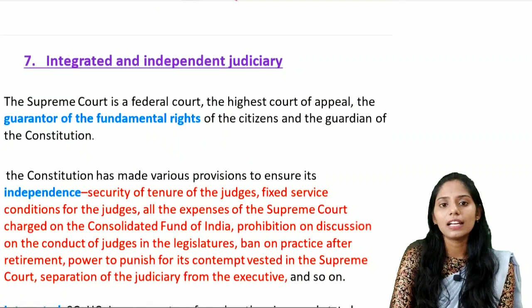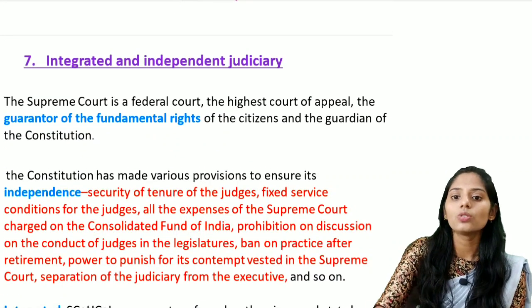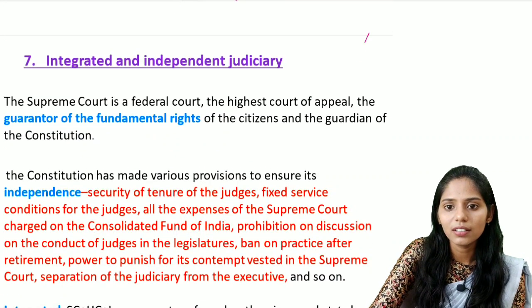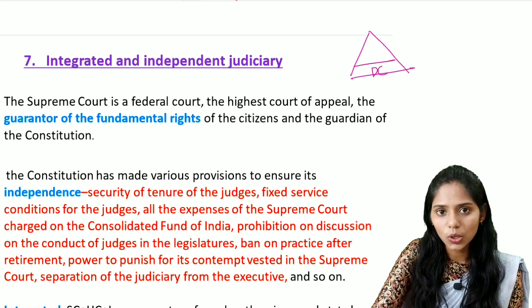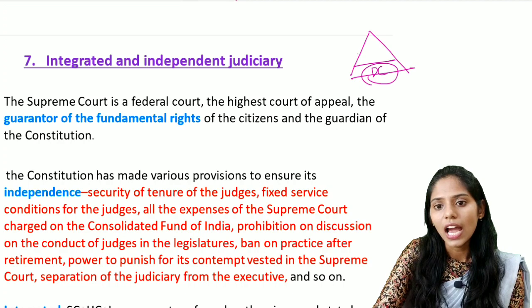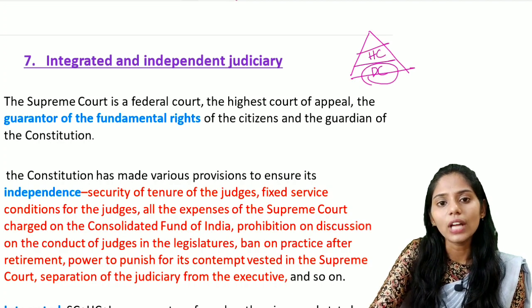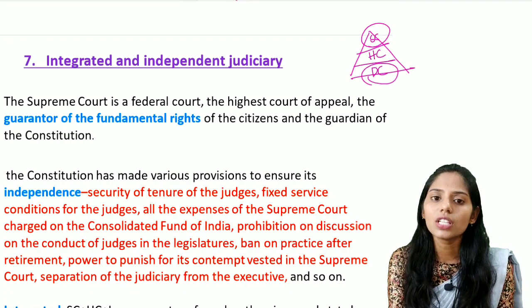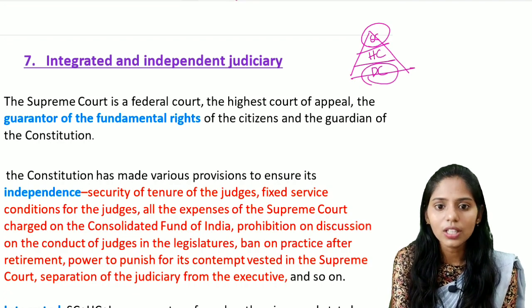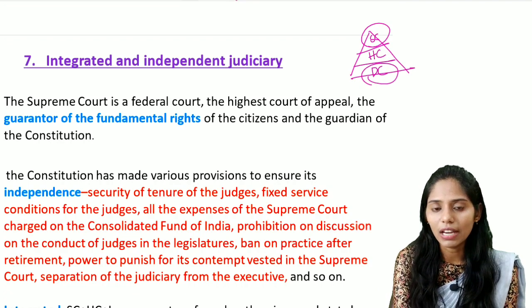It is the integrated and independent judiciary. To understand this, we have to draw a pyramid diagram. At the lower level, we have the district courts or the lower courts, at the middle level we have the High Court, and at the top, the apex court, that is the Supreme Court. The Supreme Court is a federal court and it is the highest court of appeal.